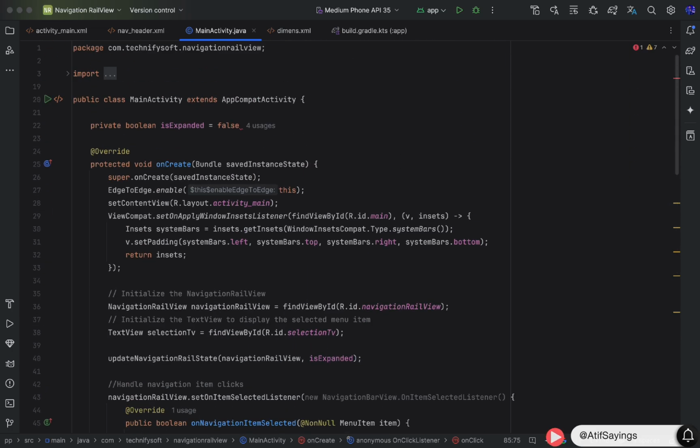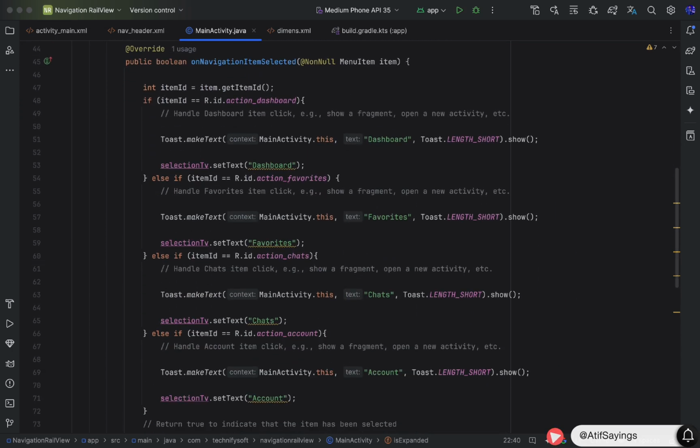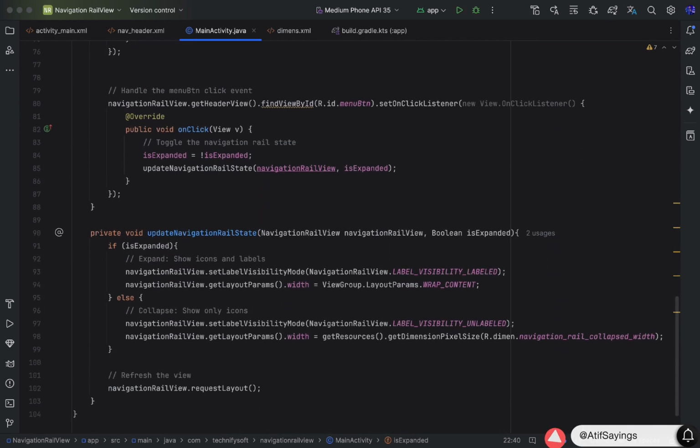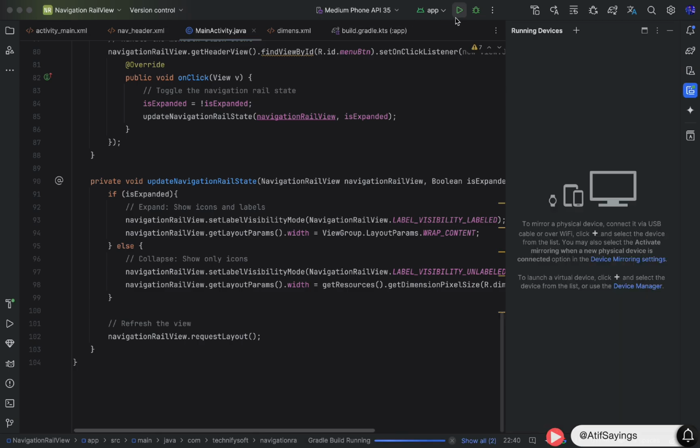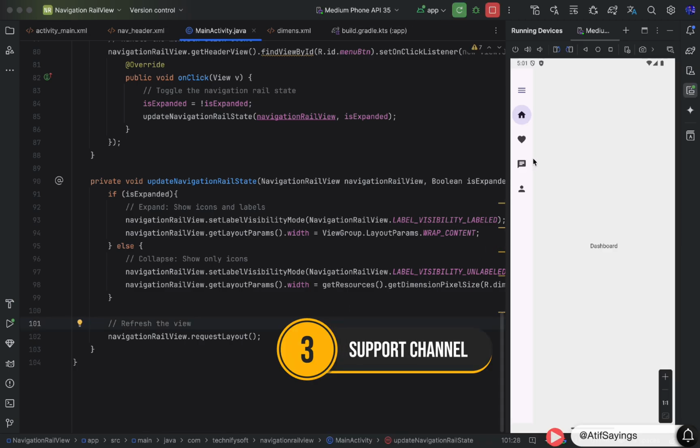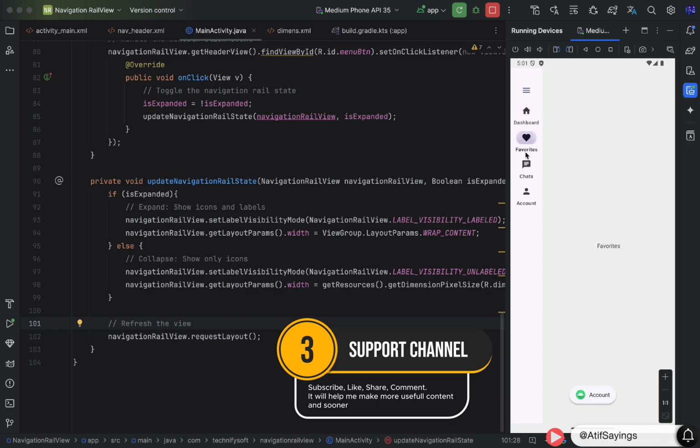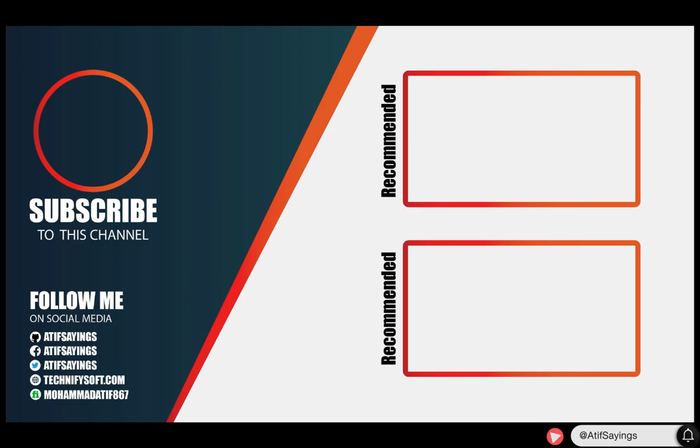I forgot to add a semicolon after the false statement. Our code is now completed. Let's start testing the app by running the project on an Android device or emulator. Label visibility is by default unlabeled because we have initialized the boolean variable is expanded with a default value of false. If you want to show the labels by default, initialize that variable with a value of true.